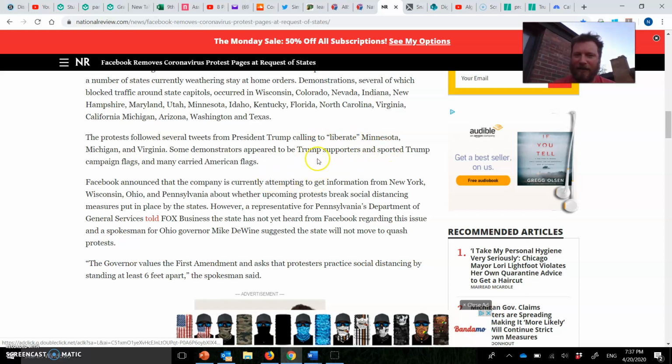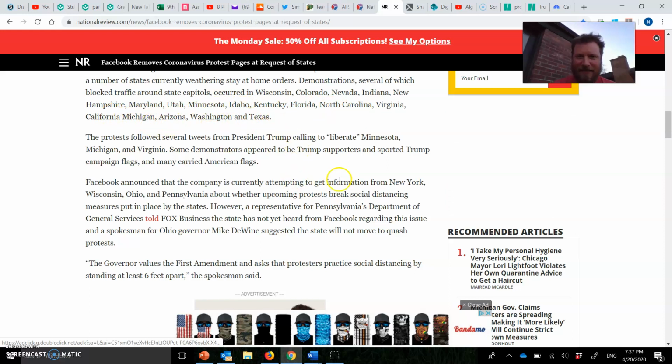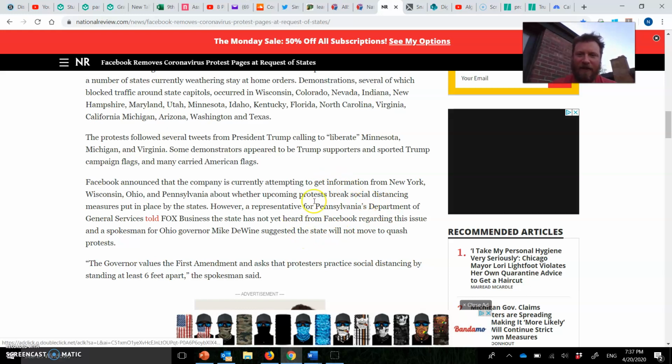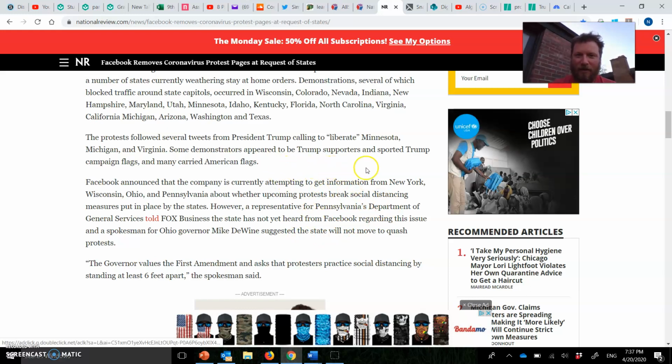The "liberate" in quotation marks is because it was Trump's word, and it is an odd word. It's interesting they only listed 3 states when they just listed 1, 2, 3, 4, 5, 6, 7, 8, 9, 10, 11, 12, 13, 14, 15, 16, 17, 18, 19 states. Only 3 of them. I think they might actually be defeating their own purposes here. Also, yes, they were carrying American flags and campaign flags. They were also carrying Nazi flags and Confederate flags. So some information left out there.